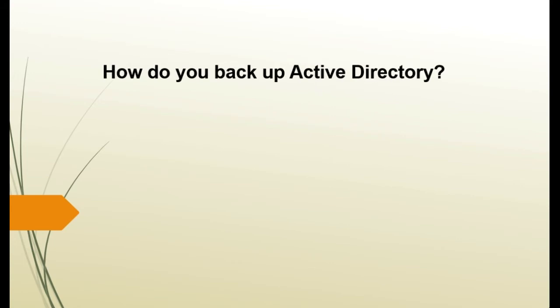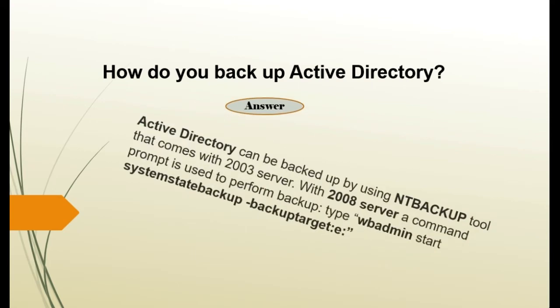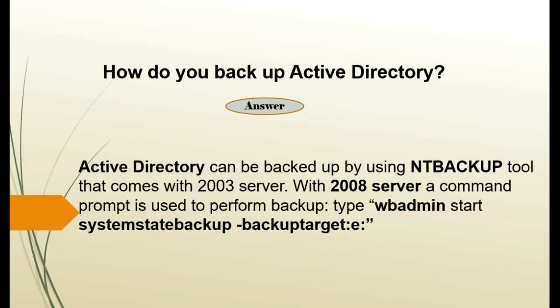How do you back up Active Directory? Active Directory can be backed up by using the NT Backup tool that comes with Server 2003. With Server 2008, a command prompt is used to perform backup. Type wbadmin start systemstatebackup -backuptarget:e:.